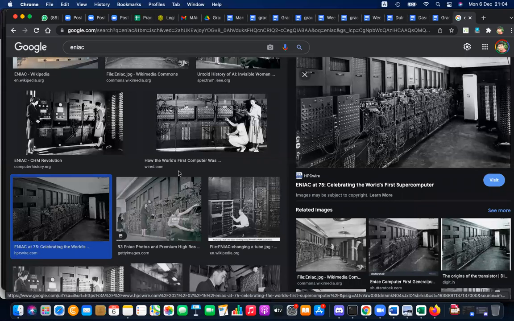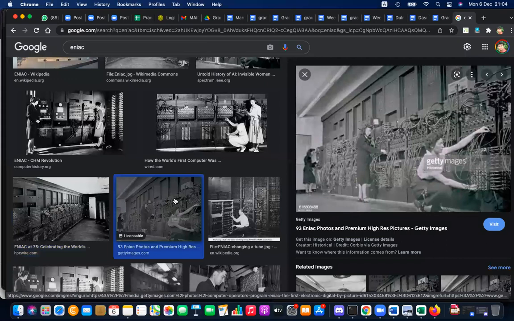So imagine the size of the computer. You can see. Sir, how does the computer take that much power? Yes, it was taking a large amount of power. It was utilizing really a lot.